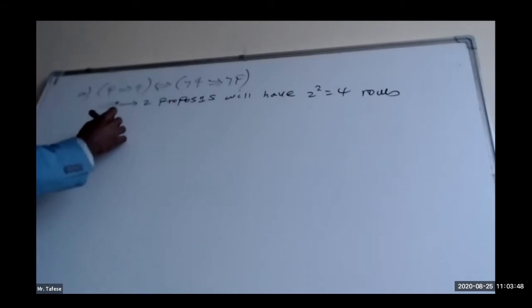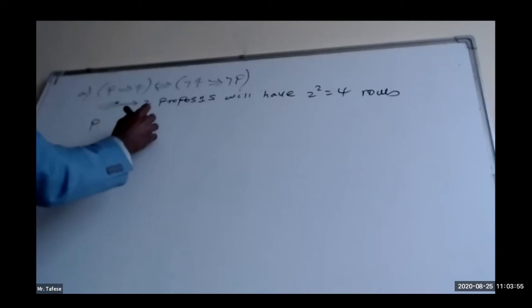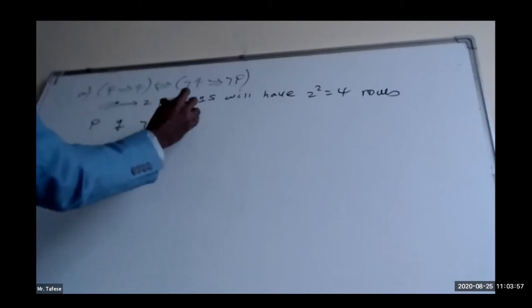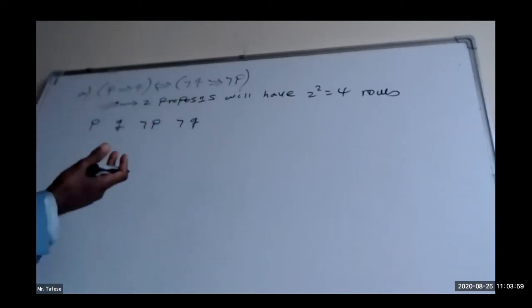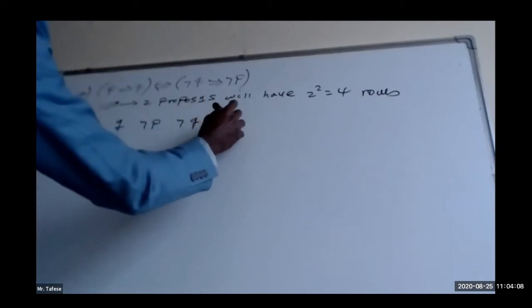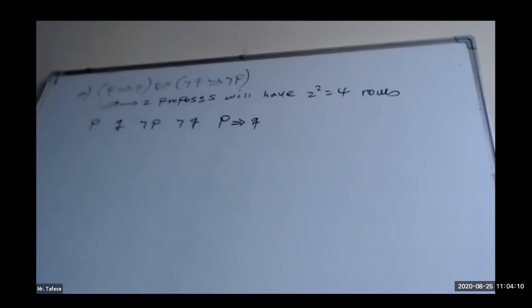P, Q, and if there are negations, they will take the next columns: negation of P, negation of Q. And if we have already fulfilled the negations, turn back to the first bracket. The one inside the bracket should have its own truth value according to its column.